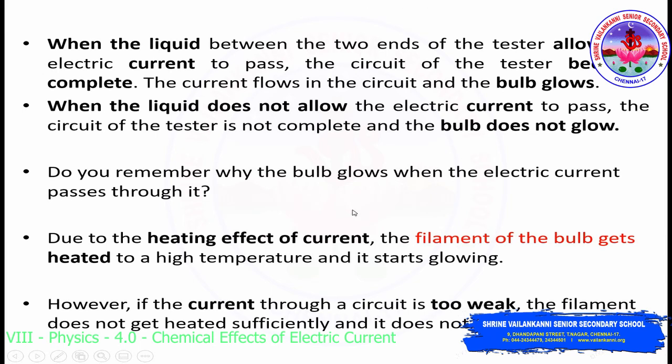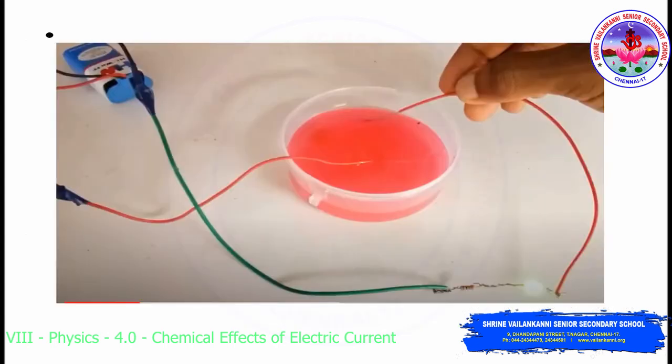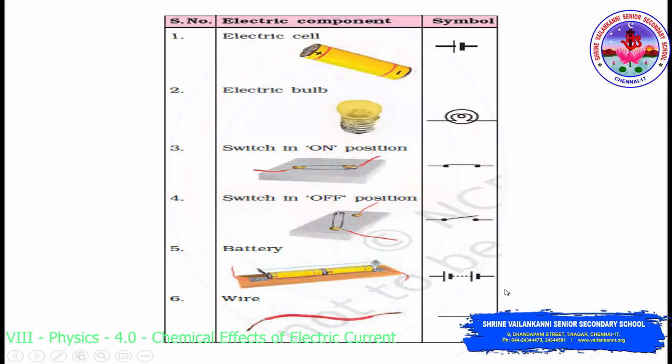So how does the bulb glow actually when the electric current passes through it? What is the reason behind the bulb glowing here? Inside the electric bulb you can see a filament, a thin wire, right? So when an electric current passes through the wire, what will happen? The filament inside this bulb gets heated up. If you look inside this bulb, you could see the filament, and when the electric current passes through this, the filament gets heated up, and it is because of the heating effect of the electric current that the filament tends to glow, and because of that the electric bulb glows.